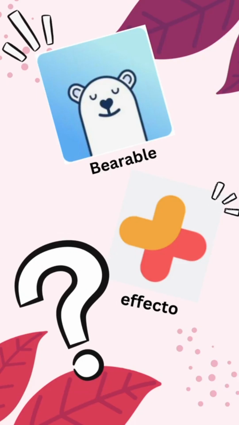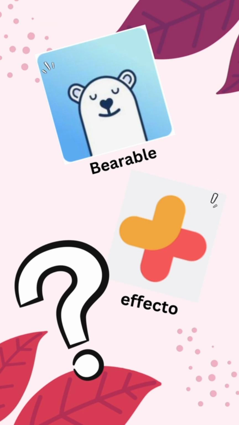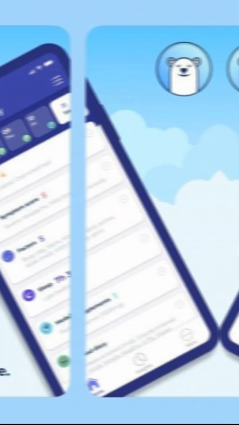To be honest, it was very difficult for me to decide which app is better or more suitable for me. I really liked Effecto. I like the interface, it's cleaner and makes more sense to me. And it has all the buttons where they're supposed to be. And also it has one more tab, which is the timeline. But eventually I decided to go with Bearable, and this is only because Bearable offers a cheaper option. So in the future, if Effecto comes up with a cheaper option, I would definitely give it a try again.